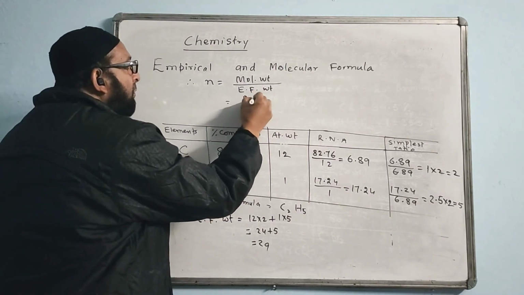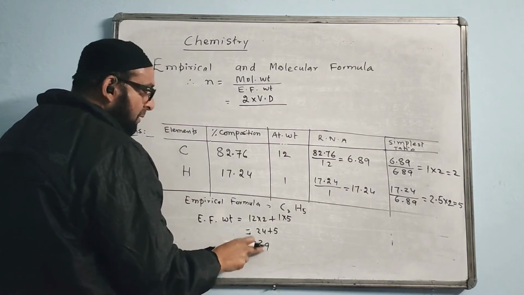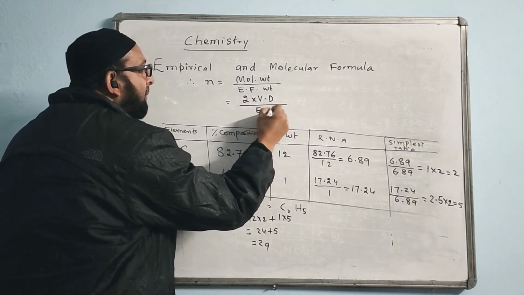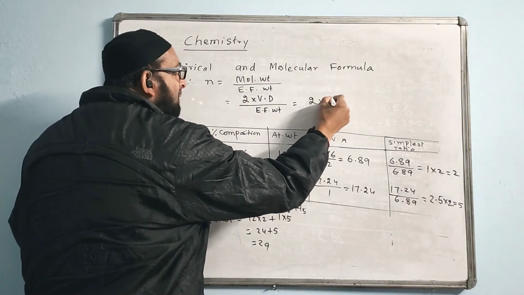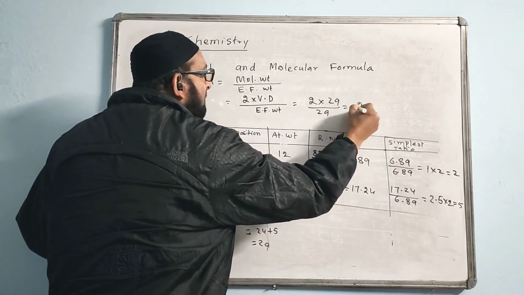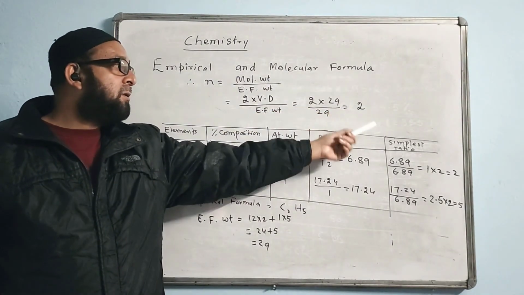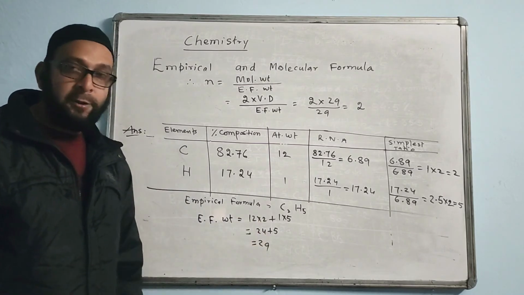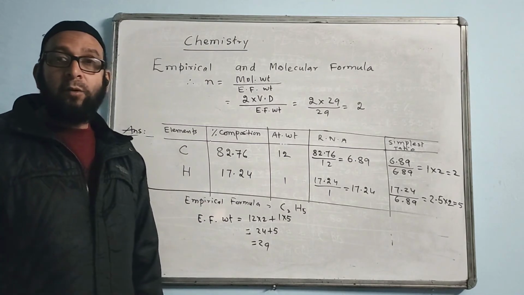Here 2 into vapor density is 29, and the empirical formula weight is also 29. The answer is coming 2. The value of n confirms that your calculation is perfect and your empirical formula is correct. The value of n must always come a whole number.